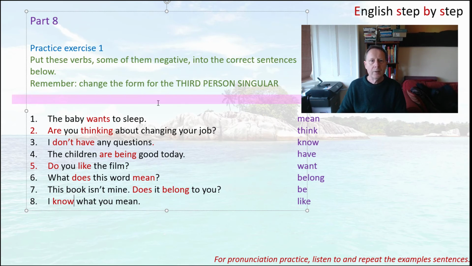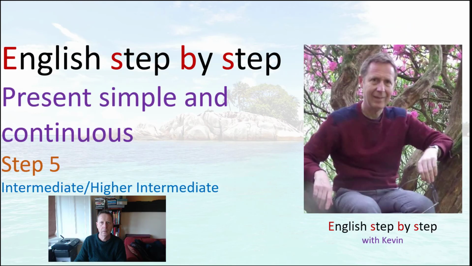So there are the answers to the sentences, and I'm sorry about the mistake I made with number 4, but I hope you can see now that this one is present continuous. So that brings us to the end of this step 5 video and to the end of this series.